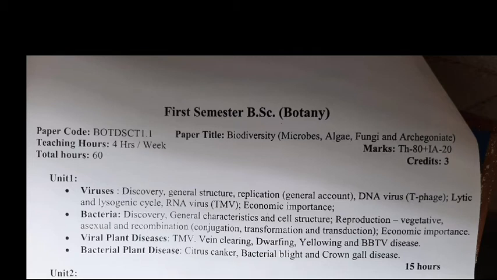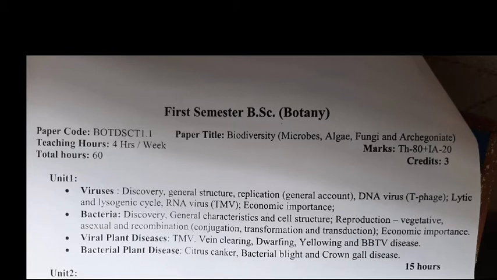There are totally 4 units. In the first unit, the syllabus starts from the basics like viruses. In the viruses, you have to study the life cycle of the viruses, particularly the TMV virus, tobacco mosaic virus, and its life cycle like lytic and lysogenic cycle.